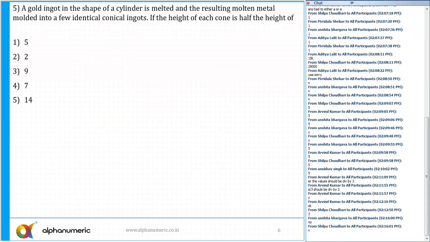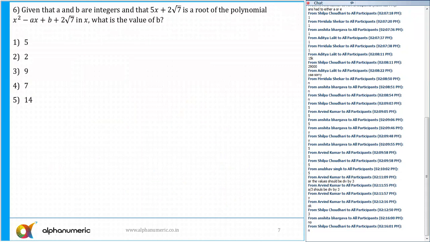Okay. Question number 6. This question is a wrong question. In the XAT also it was wrong, so the marks of this question were not counted. Deliberately I have put this question despite knowing that it is wrong, so that I can check.